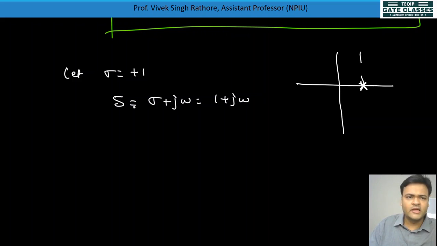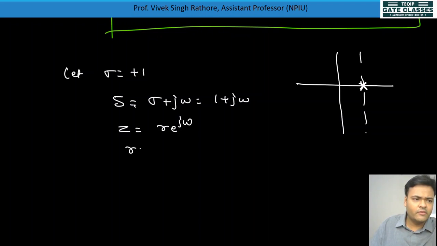From here, ROC can be right hand side, ROC can be left hand side, whatever it may be, based on your signal, your pole value. Okay, no problem. Your signal value, it is right hand side or left hand side. Okay, now for z = r e^{jω}, r value will be equal to mod of z, which will be equal to e^sigma. e to the power 1 value is equal to e, है ना.